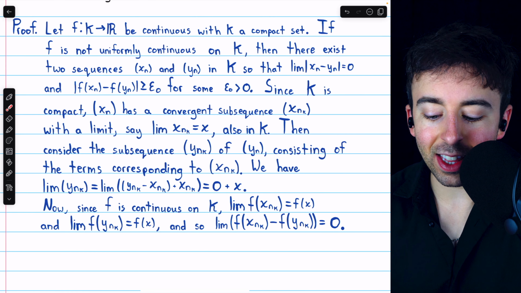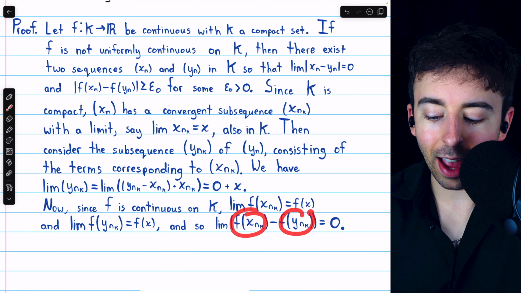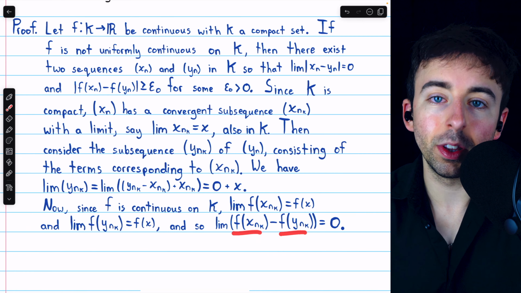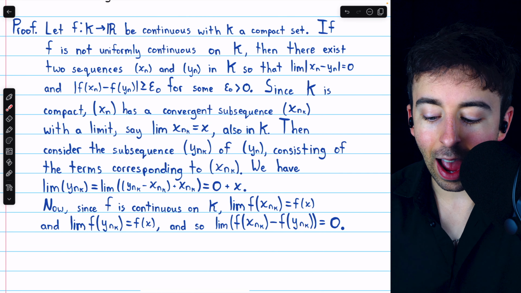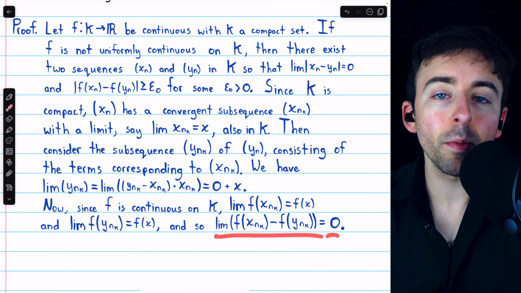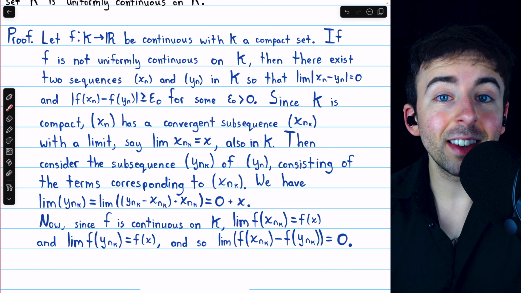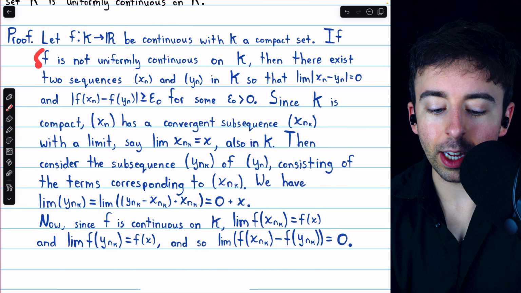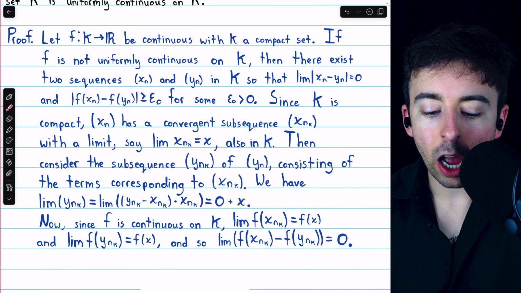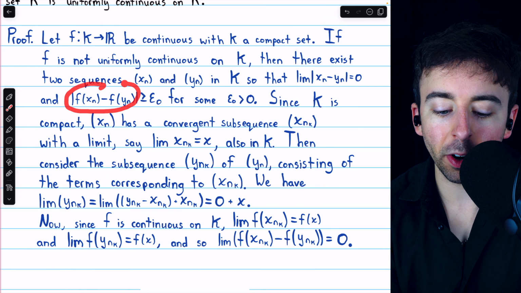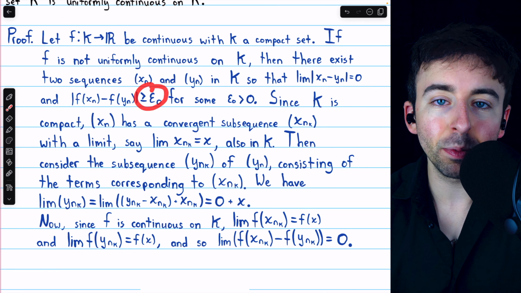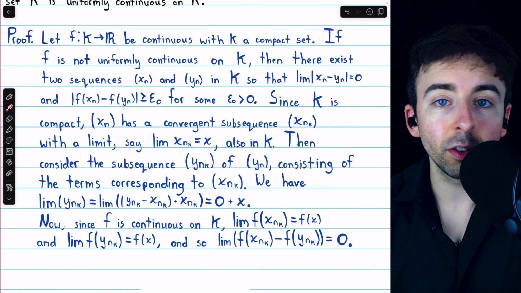And so we see that the limit of f of xnk minus f of ynk, the limit of the differences of the images of the terms of those subsequences, has to equal 0 because they both approach the same thing, so the limit of their differences approaches 0. But then, of course, this is a contradiction because remember, originally from the sequential criterion for a function not being uniformly continuous, we had that the images of the terms of our sequences xn and yn, for all n, were at least epsilon naught apart, where epsilon naught is a positive number.